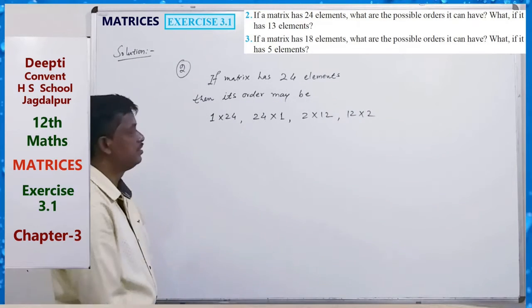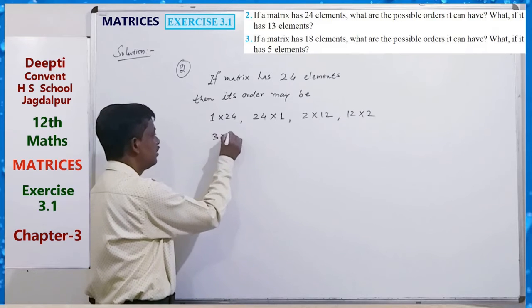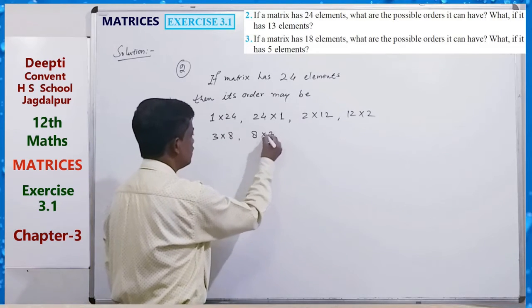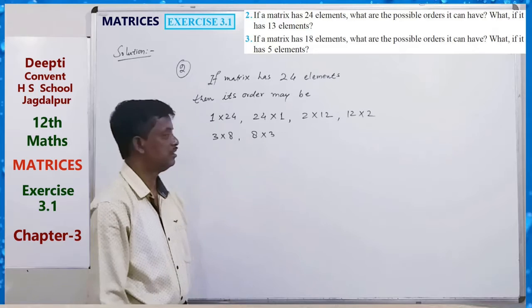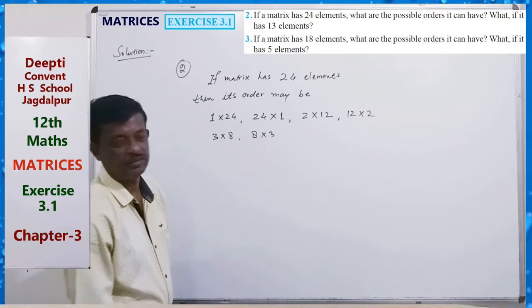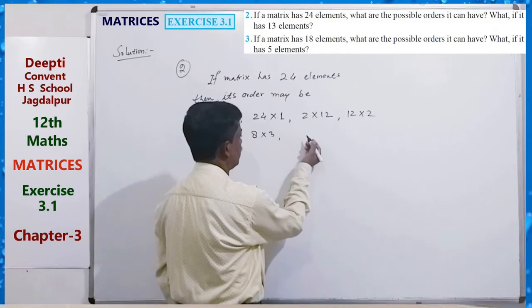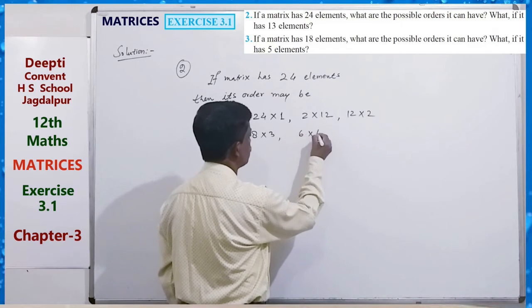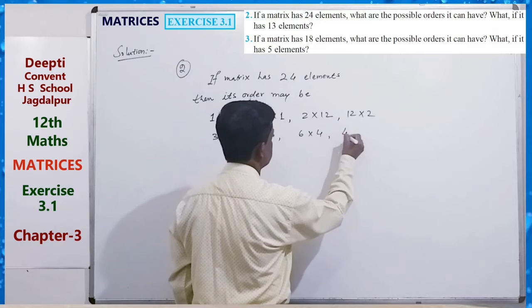And then 3 by 8, 8 by 3. Just its multiplication is 24. And also 6 into 4, 4 into 6.